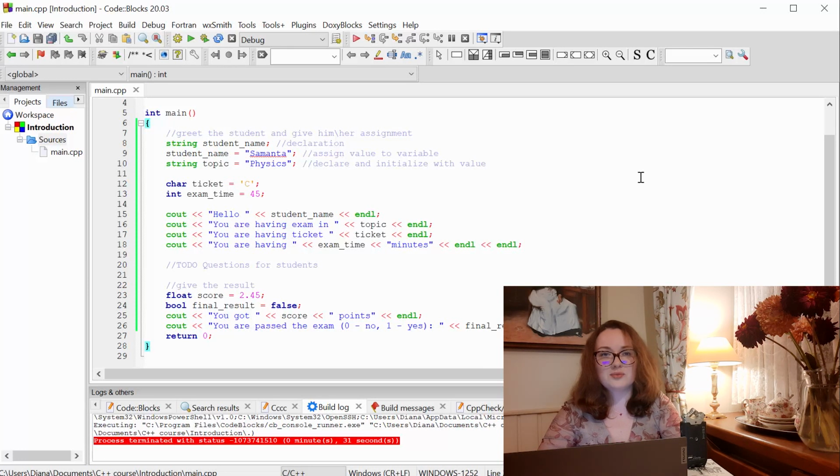And now I have a home assignment for you. Create a program that will announce the weather for the user every day. So you can, for example, say what kind of weather it is today, is it sunny or not, what's the temperature, what's the humidity level. You can use different variables for this purpose. Just use your imagination, and I'm going to wait for your code in the comment section.